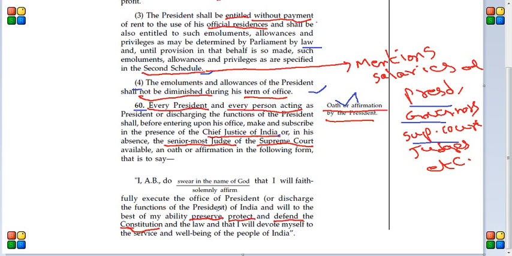So the president is supposed to preserve, protect and defend the constitution. Those are the things that he has to do. So this is about article 60.